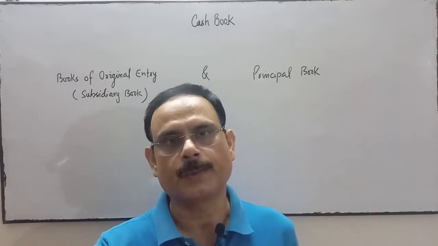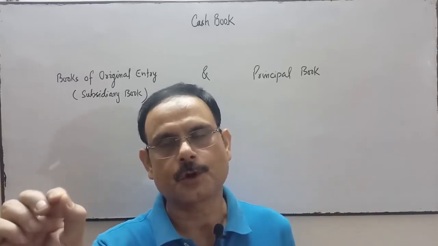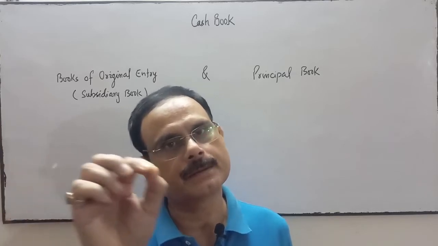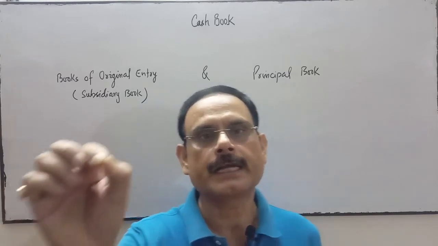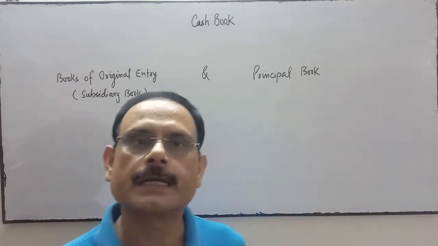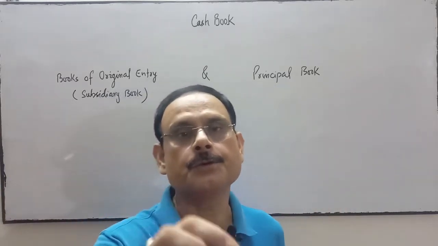From the source document we prepare the voucher, and from the voucher we directly record the cash transaction into the cash book.